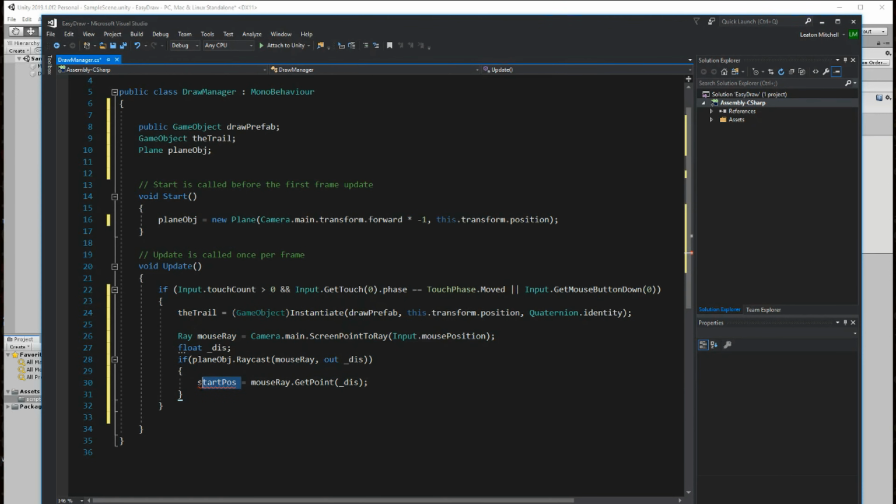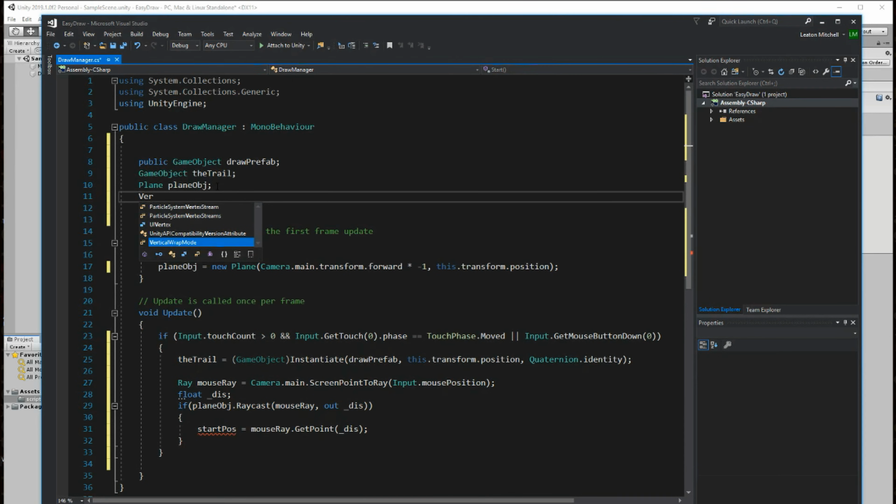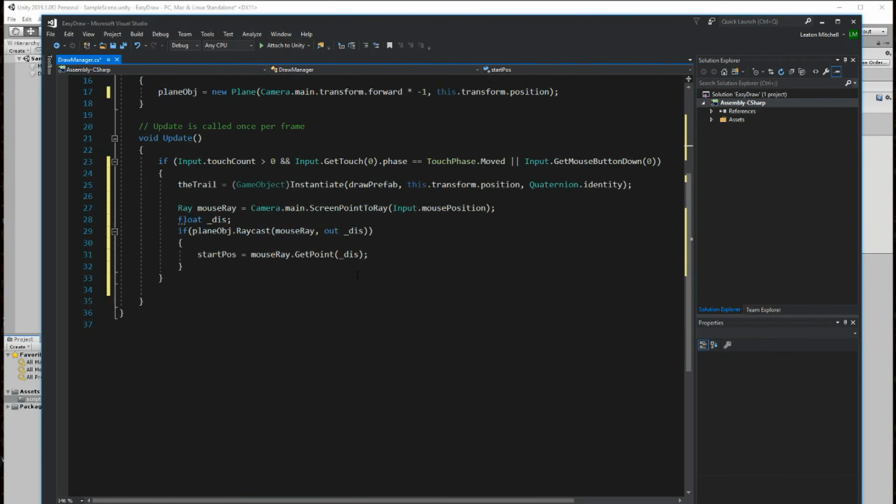So this doesn't exist. Let's create that real quick. So vector 3, done. And that should do it for spawning a new object there as soon as you click.